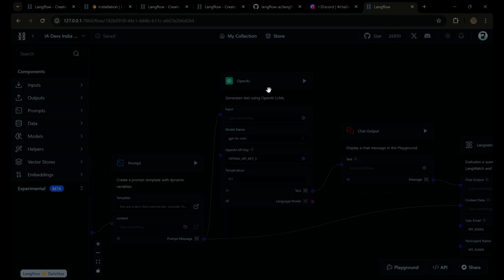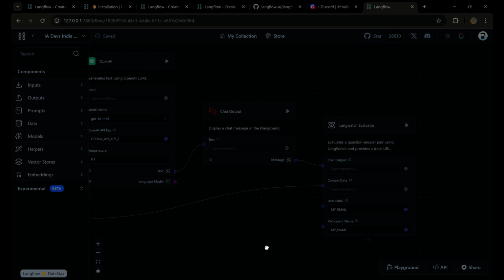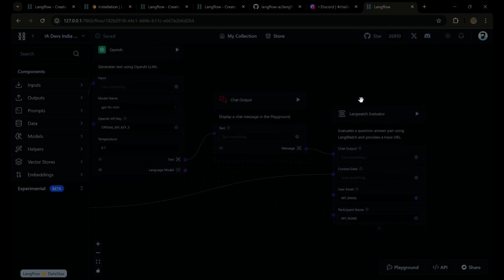Apart from it, there are multiple things you can play with, like the temperature and all those things. And then you can get a chat output in the playground. So we'll discuss what the playground is. And the important component is this language evaluator.